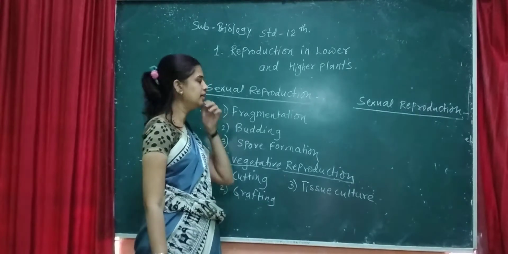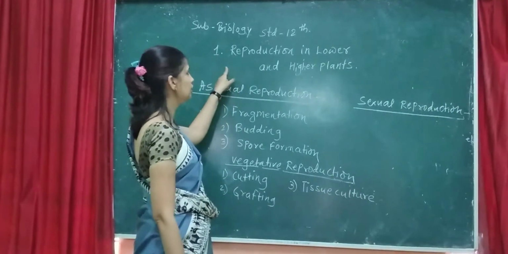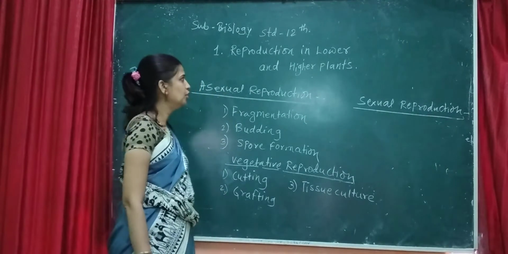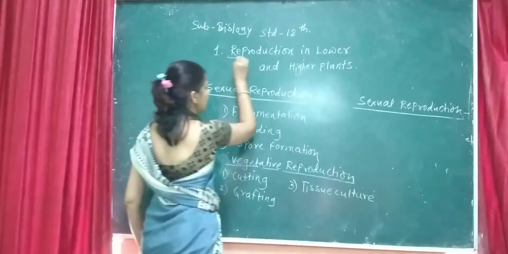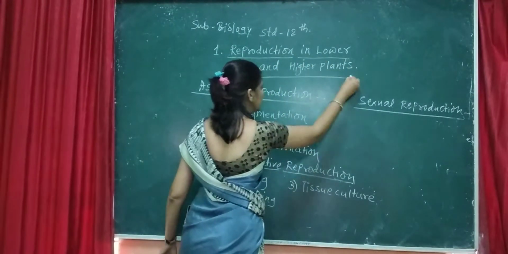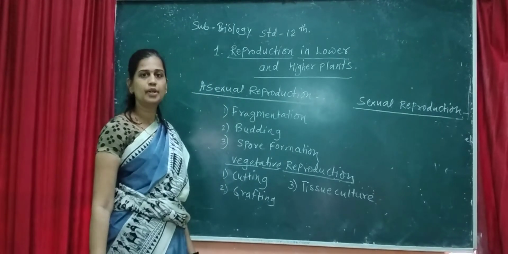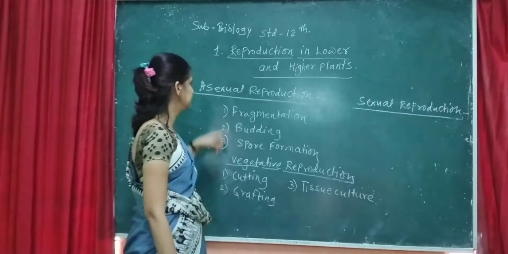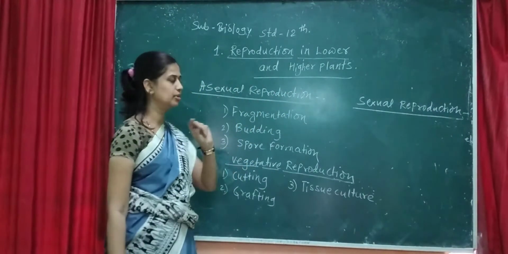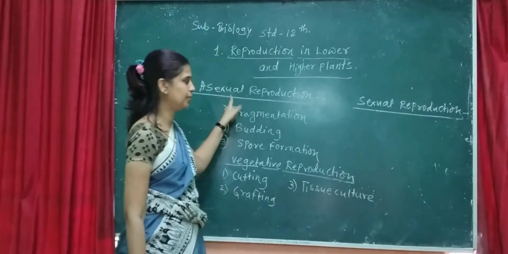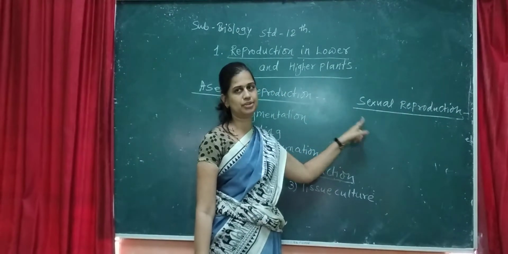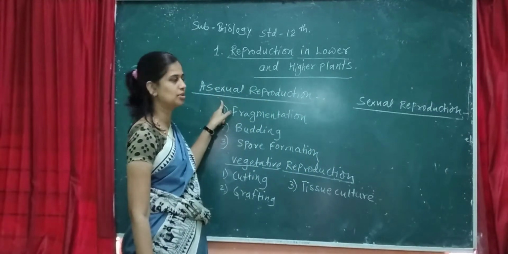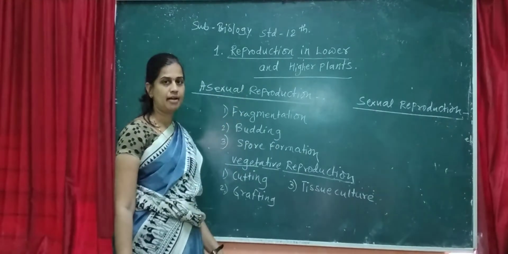Here we start a new chapter, the first chapter of your book, on reproduction in lower and higher plants. You know about the process of reproduction in lower and higher plants. There are two types of reproduction, asexual reproduction and sexual reproduction. We first discuss asexual reproduction in lower and higher plants.